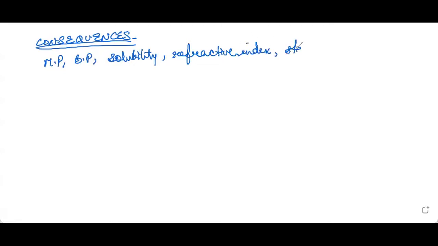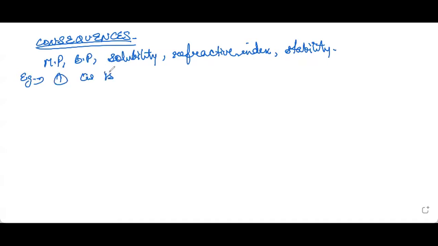So chemical properties are going to be the same, but the physical properties will be different. Physical properties are melting point, boiling point, solubility, refractive index, stability, etc. These will be different. So we can take examples.